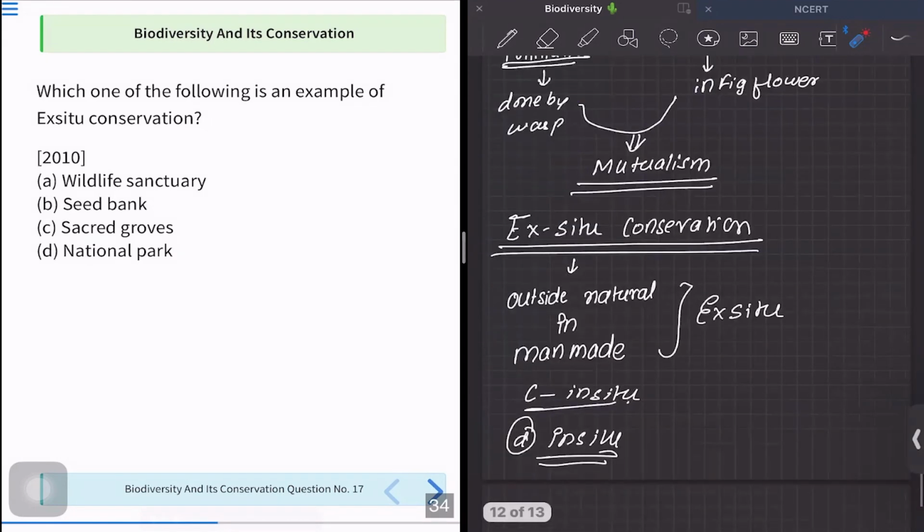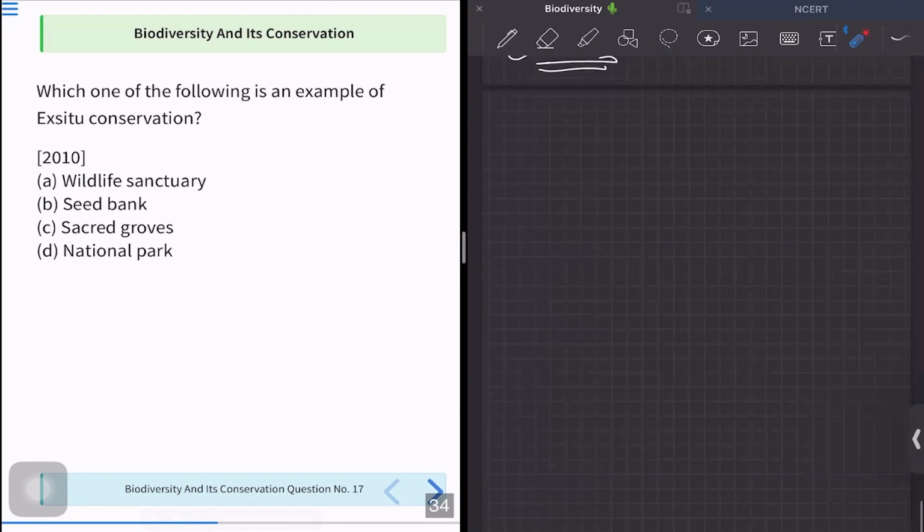All right. So this is the first part of our series discussing the previous year questions of this topic, biodiversity and conservation. In the next part, we are going to discuss the other set of previous year questions.